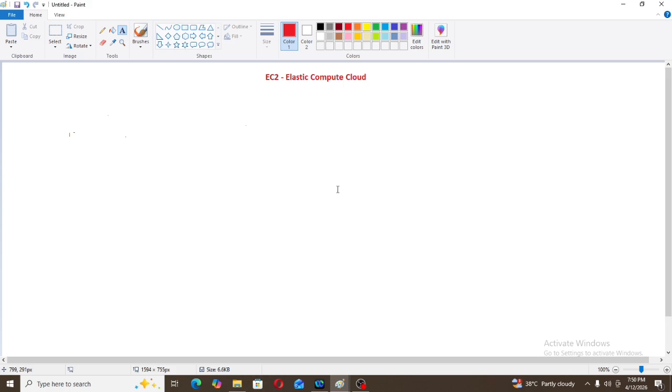Then I came to know about two services in AWS where I can deploy my application on servers. What are those services? One is EC2, that is Elastic Compute Cloud, and one is Elastic Beanstalk. Okay. Now what is the difference between these two services?